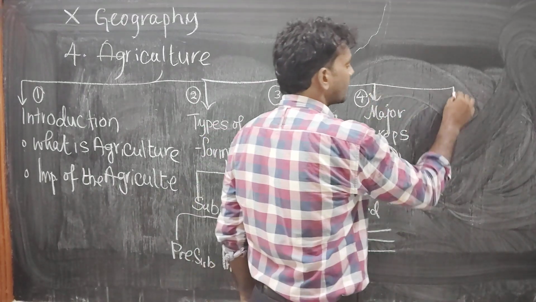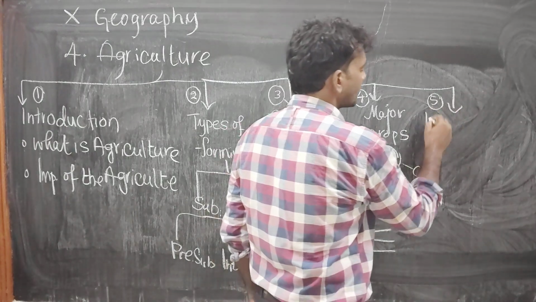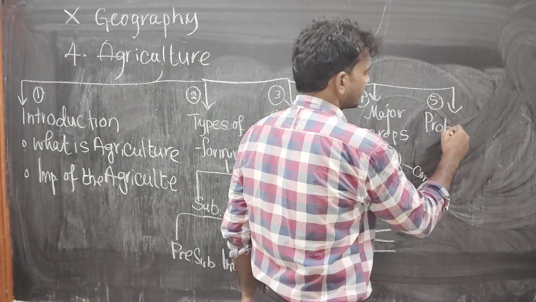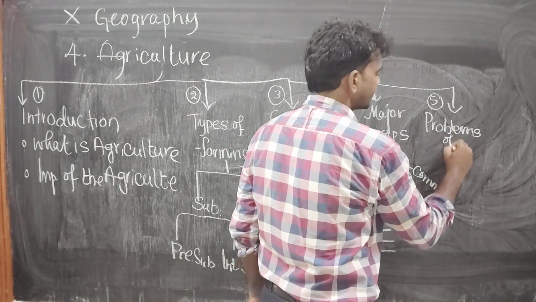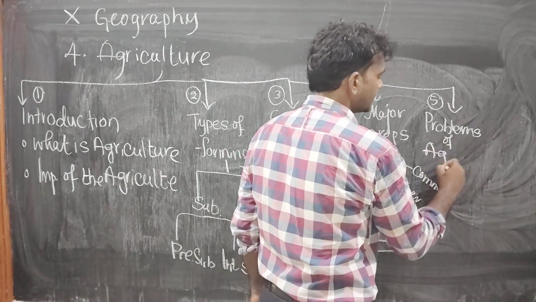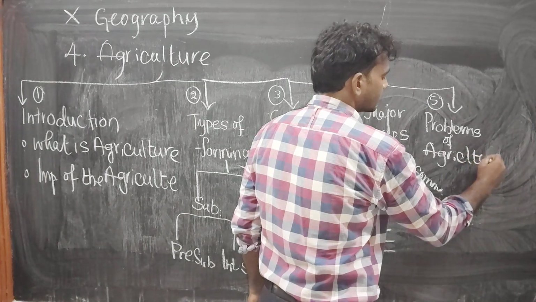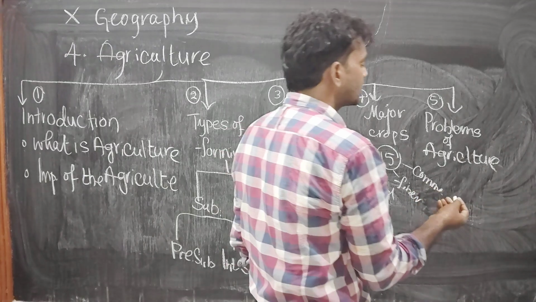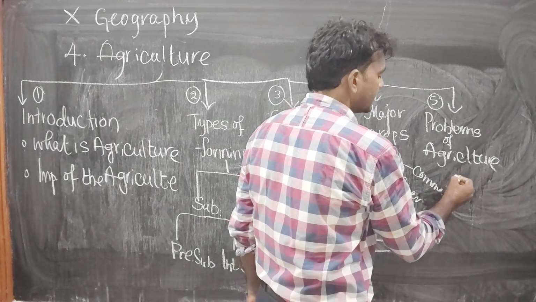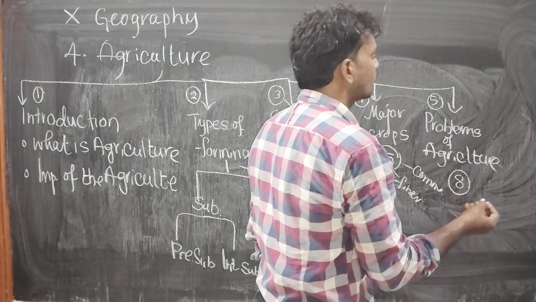Coming to the fifth subtopic, that is about problems of agriculture. You know, it is an age-old practice. So in farming or agriculture, we have been facing so many problems. Nearly there are 8 major problems. We need to discuss one by one.